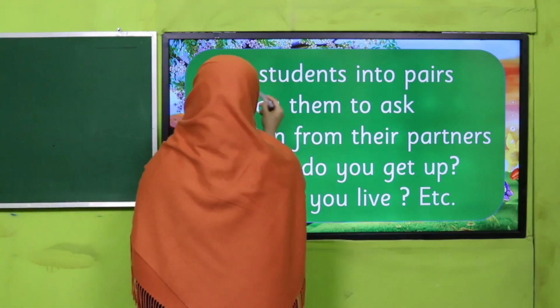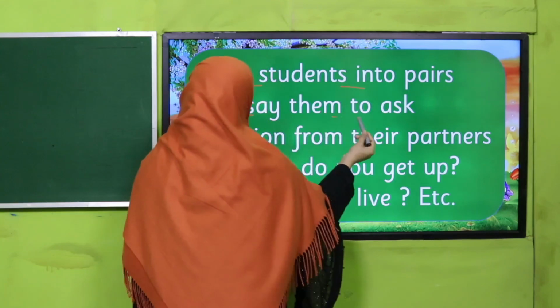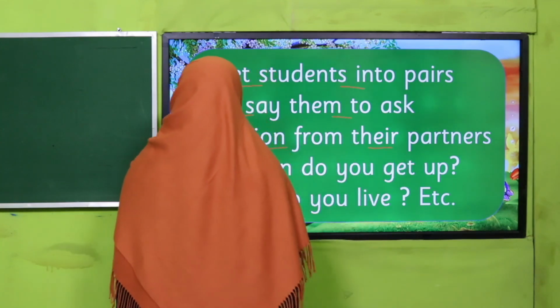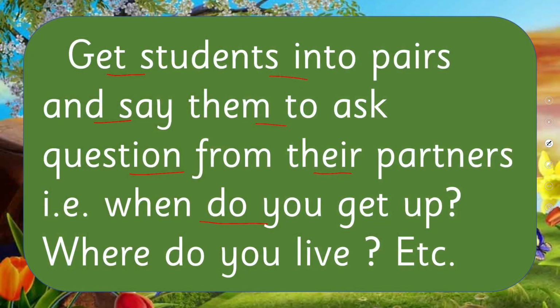Yes, my dear teacher, you have to get students into pairs and tell them to ask questions of their partners, i.e. when do you get up, where do you live, etc. So you will put students in pairs and they will inquire about each other's routines, asking different questions using WH questions. Okay, so pause the video and perform this activity in your class.